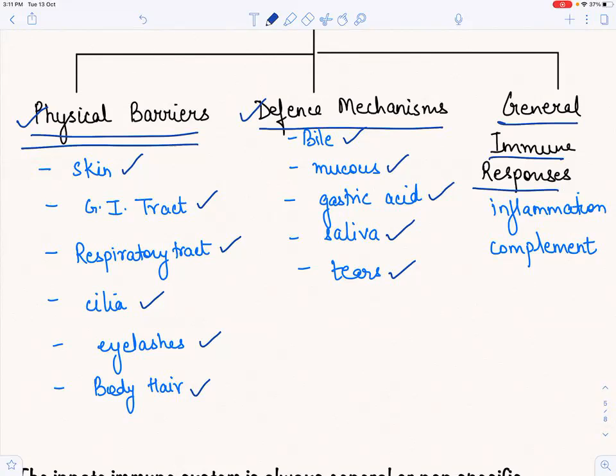When food comes in, if there is any harmful bacteria, it will be killed by gastric acid. Saliva cleans the mouth, keeps the mouth clean. Tears keep your eyes clean. Mucus acts as a lubrication so that no pathogen can attack. Bile, we have done all these things in the GI tract. General immune response: inflammation and complement cascade. We will do these two things in detail, right?